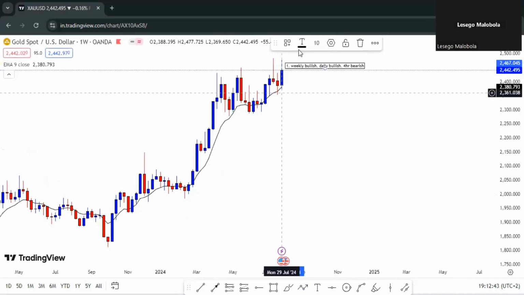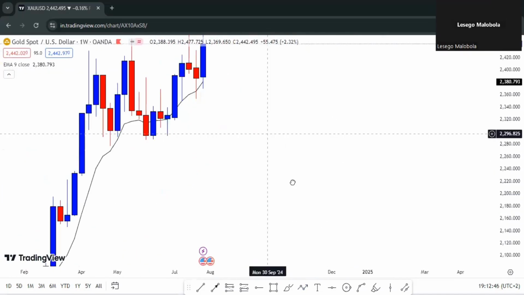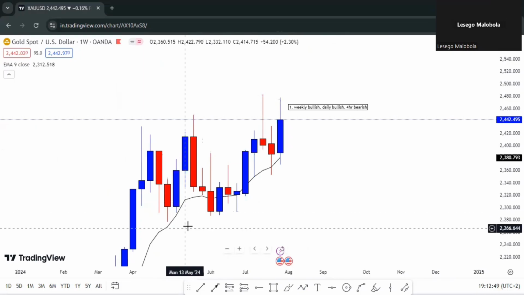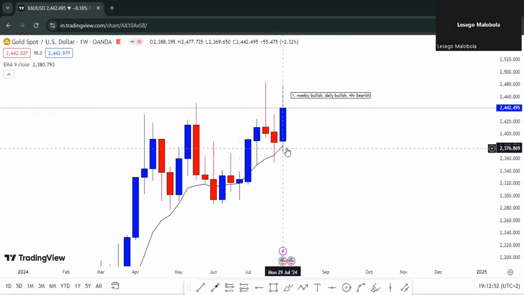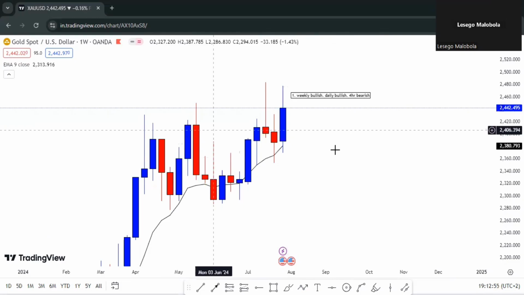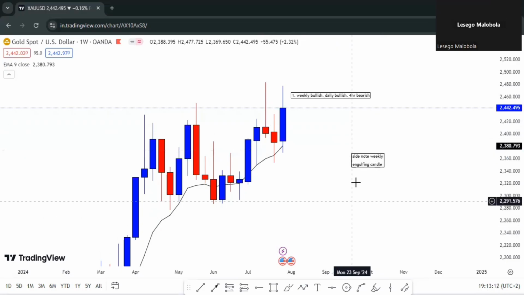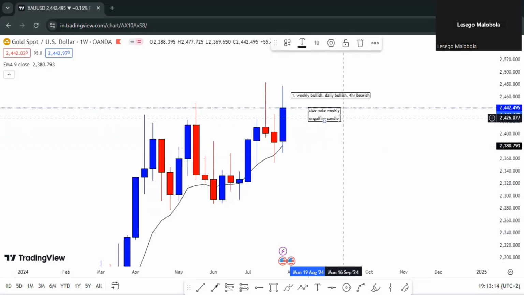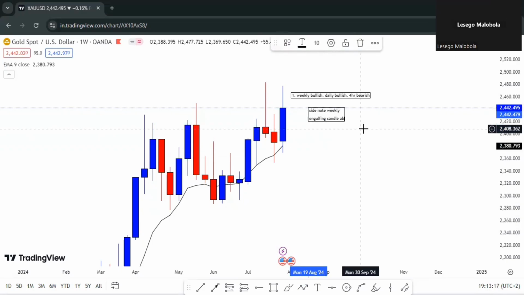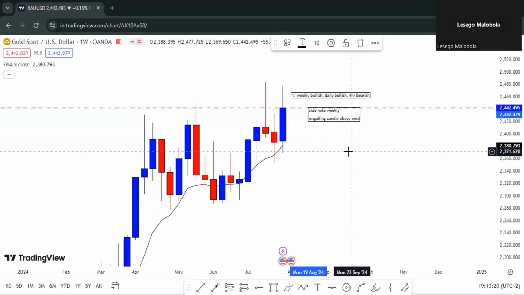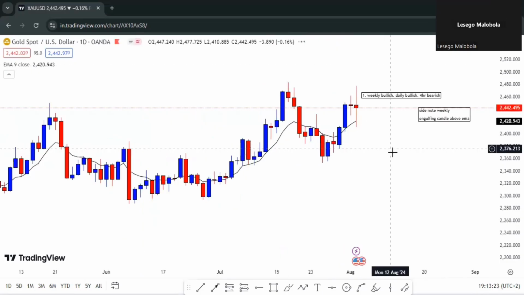After that, I'm just gonna go back to the weekly time frame and see what's happening there. What is price telling me? I can see that price is above this EMA, and we have a nice engulfing candlestick right over here. This is just a side note for me, so I know what's happening on the weekly time frame. We have this nice engulfing candle, which is above the EMA. You understand me?